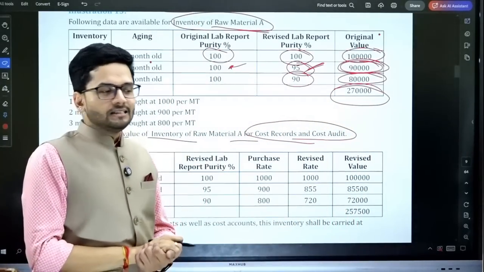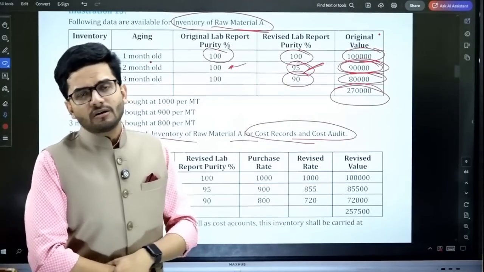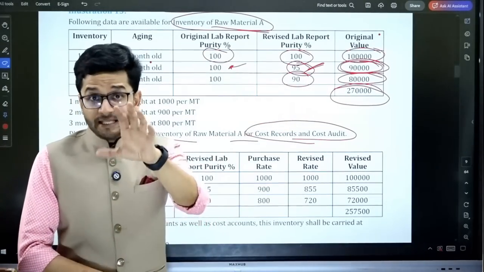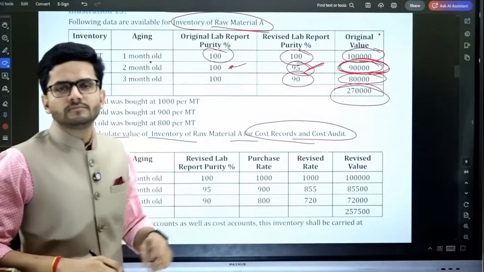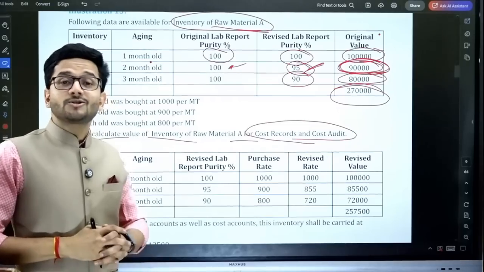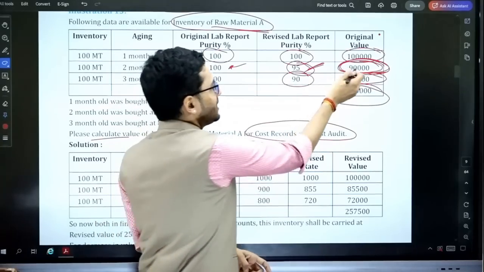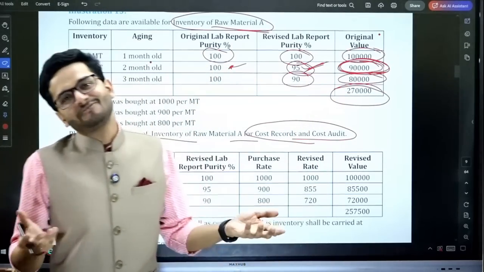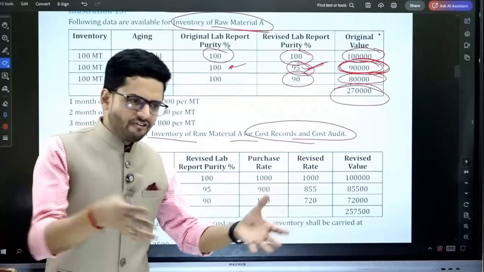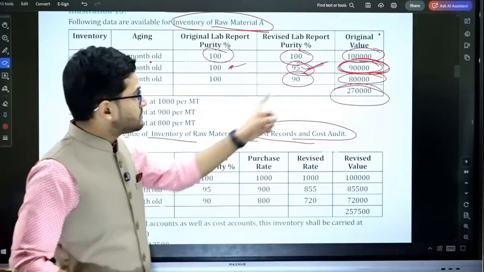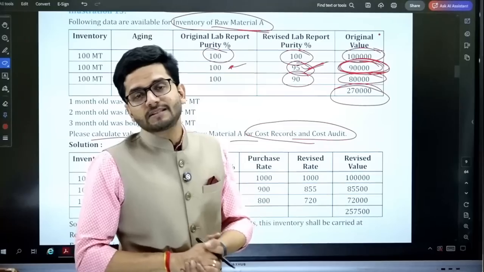Now obviously guys, the value which is actual value of the inventory is to be put in our cost records and not the original value, which means that if this inventory was purchased for 90,000 2 months back, but now its value is not 90,000 for us. Today its value is only 90,000 multiplied by 95% for us. Its value has reduced for us because its utility has reduced, its efficiency has reduced. Therefore, current value of this particular part of inventory is 90,000 multiplied by 95%.